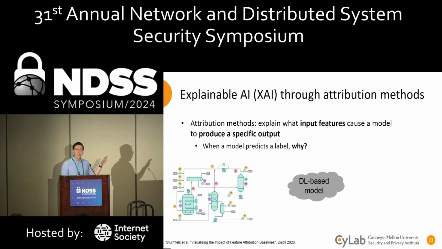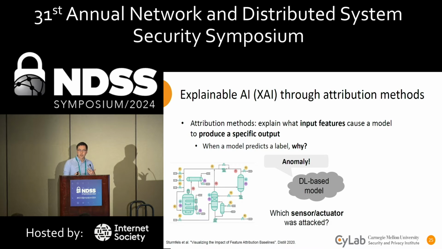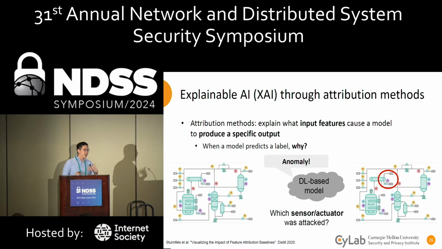Analogously, when given data from an ICS and a deep learning-based model, if this model were to declare that there's an anomaly in the data, we'd like to know which sensor or actuator was attacked, causing this anomalous prediction. And we would like to use an attribution method to identify a component or a subset of the components in the system that were most responsible for this prediction. Hopefully, this would help with operator diagnosis and remediation.